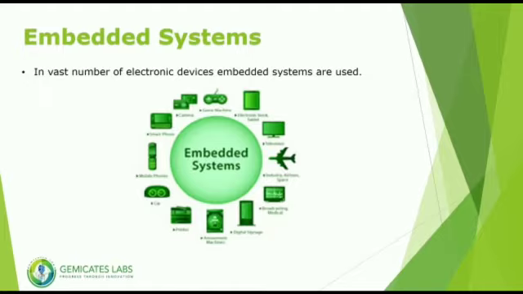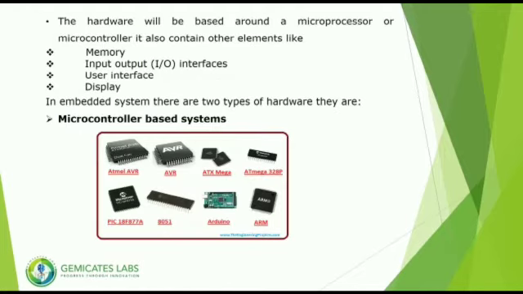Coming to embedded system, it is a combination of both hardware and software. Embedded systems are used in many applications, in many electronic devices like mobiles, printers, TV, cameras, game machines, cars, washing machines, air conditioners, etc. It mainly consists of two elements. One is embedded system hardware and another one is embedded system software. Embedded system requires a hardware platform to run with any electronic system.